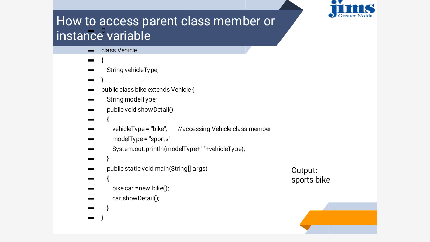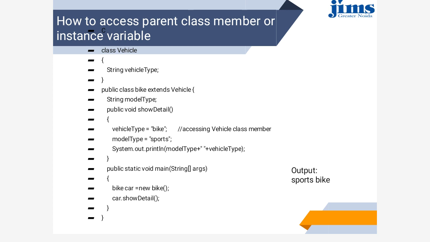It contains one instance variable, that is model type, and it also contains one method, show details, and in this method we are initializing both the variables: the variable of the superclass as well as the variable of the child class. How can we initialize here? We can initialize because after inheriting, there are two variables in the child class. One variable of the parent class as well as one variable of the child class, and we can print both the values.